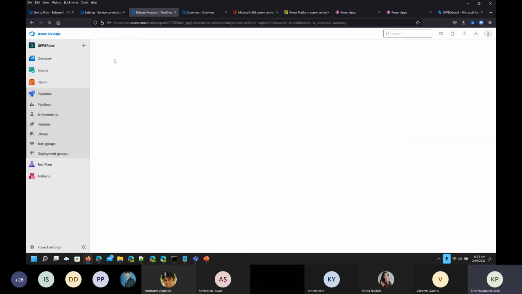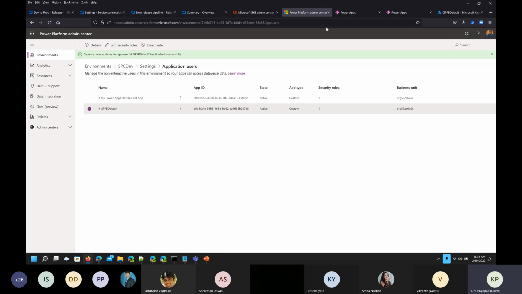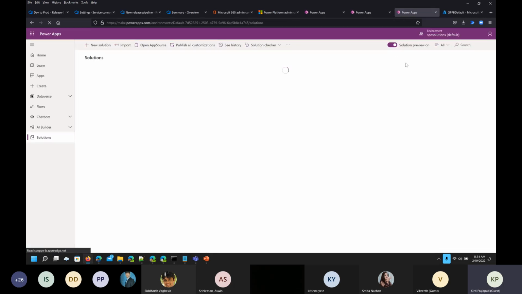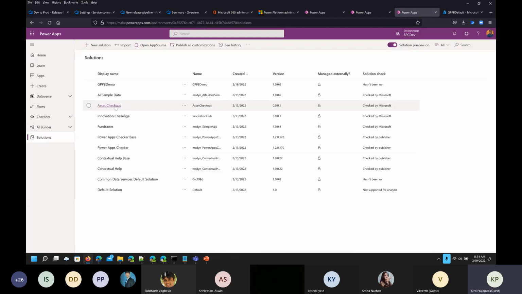Now let's see how the release will go. Once the release is successfully done, then our app will be available under this environment. Let me open that. So this is my default one. This is my SPC dev, where you can see we do not have any solution called GPPB. This was the earlier one I created, but for our demo the GPPB Pune solution name will be there.